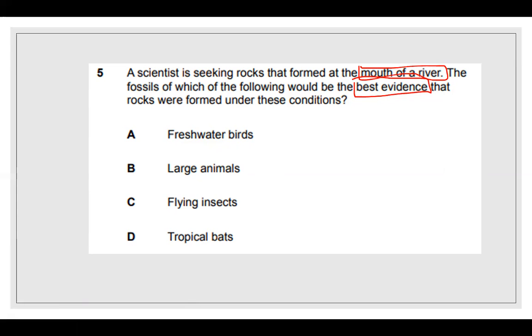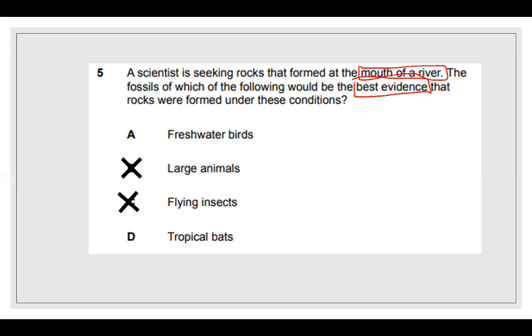Right. I would probably say large animals as well. Okay, large animals at the mouth of a river. I don't think that would be the best evidence that rocks were formed under these conditions.